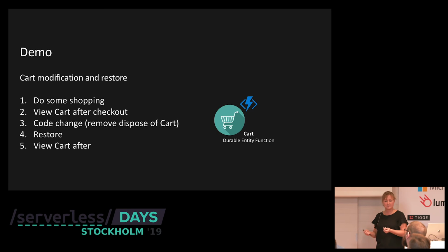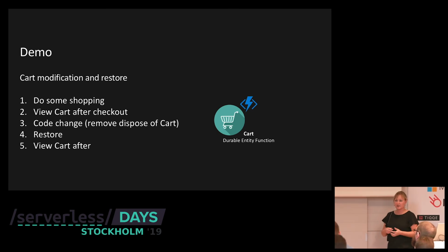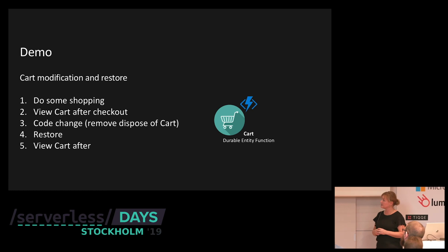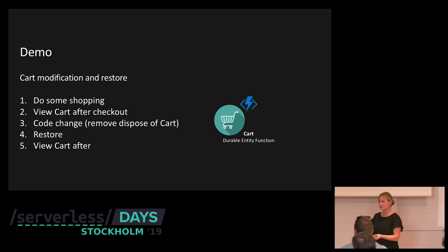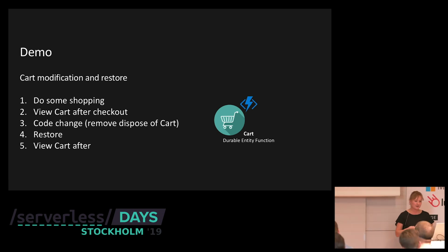So we're going to do some shopping, add items, do a purchase, and then when we view the cart, it will be empty, I hope. Okay, so then we remove the dispose part of the cart in the code. And if we do a restore after that, we should be able to view the items again because we have done a restore without disposing our cart.